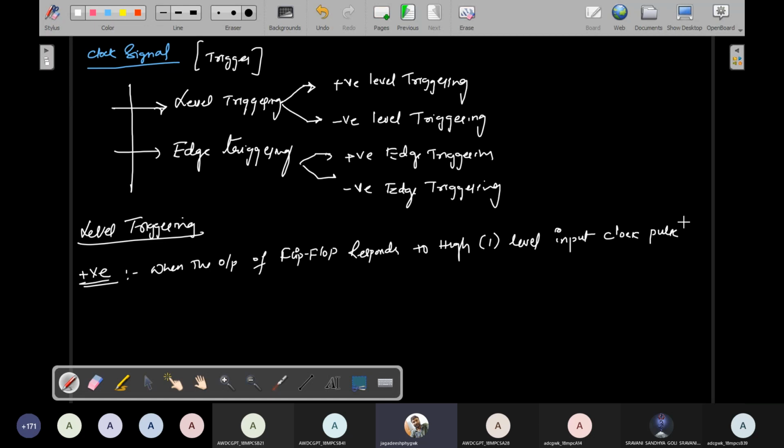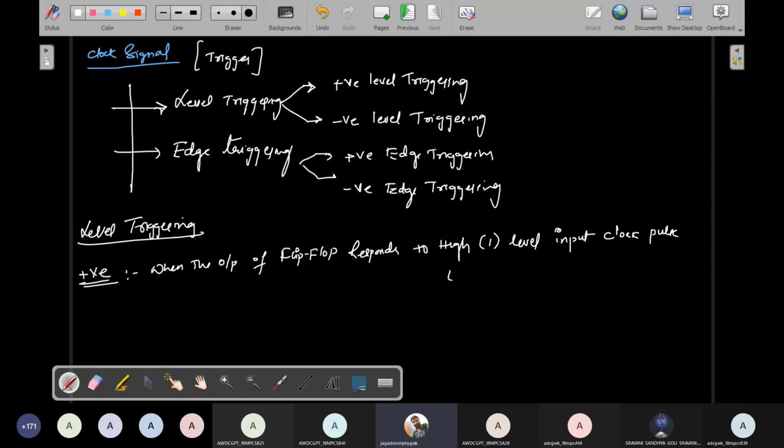High level input to clock pulse. So when the output of a flip flop responds to a high level input clock pulse, it is called positive level triggering. Whatever flip-flop I am using, if it always responds to the high level of the input clock pulse, that is called positive triggering.